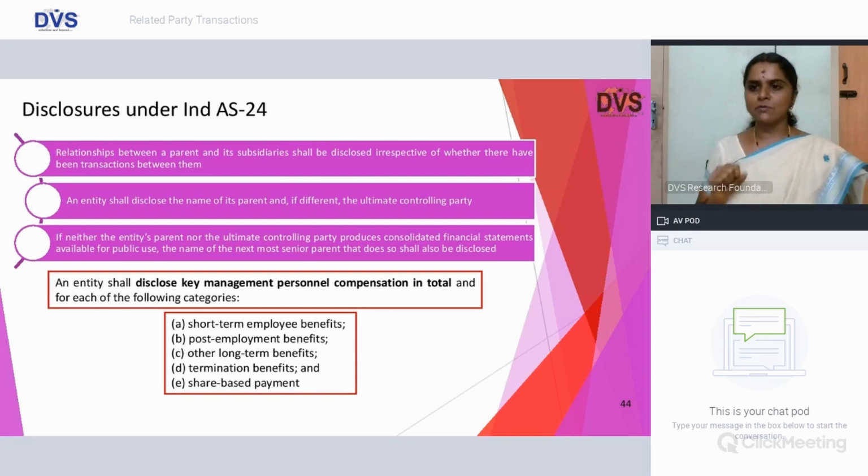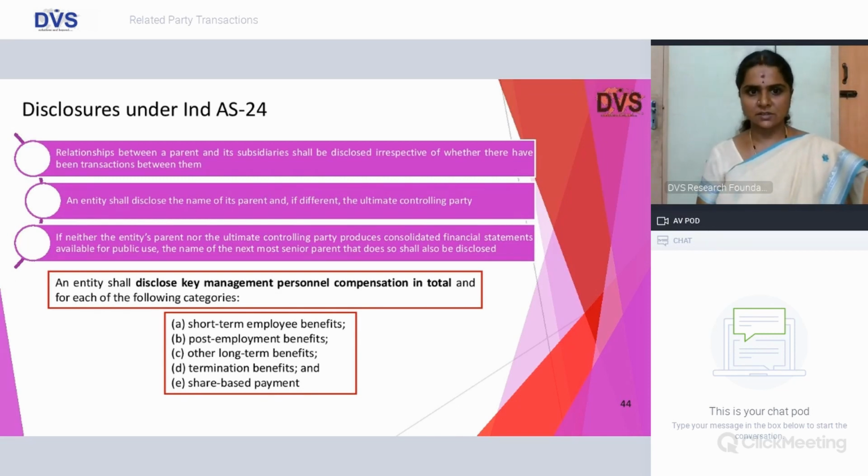So irrespective of any related party transaction, the scope is wider to say that even if there is a relationship between a parent and subsidiary, the same shall be disclosed in your Ind AS 24, whether it is immaterial, whether there is a transaction or not. And an entity shall disclose the name of its parent, and if different, the ultimate controlling entity, which is the common holding company for both, shall be stated.